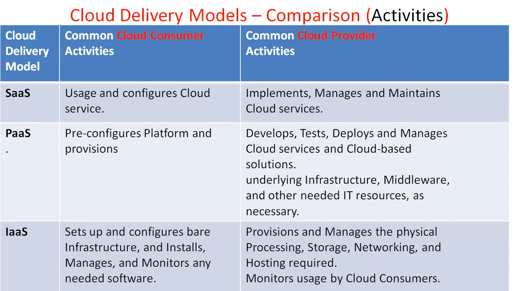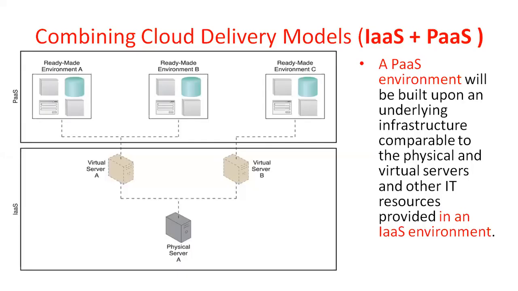Very important thing here. In some cases you are combining two different service models. Here I am going to combine IaaS and PaaS. What is the PaaS here?